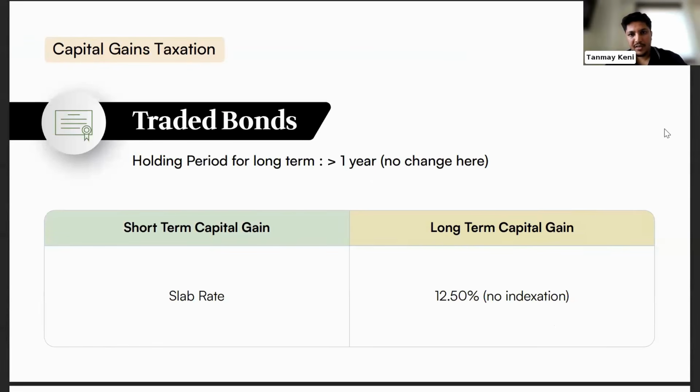Yeah, Radha, we can talk about the bonds. Yeah. Thanks, Tanmay. Next, we go to traded bonds. Here, for traded bonds, the holding period is greater than 1 year with no change at all in the budget which was announced. If it is less than 1 year, it will fall under short term with slab rate taxation. And if it is greater than 1 year, it will be at 12.5% taxation with no indexation benefit provided. So for traded bonds, it is simple, similar to stocks. 1 year is the holding period, less than 1 year is short term, and greater than 1 year is long term.